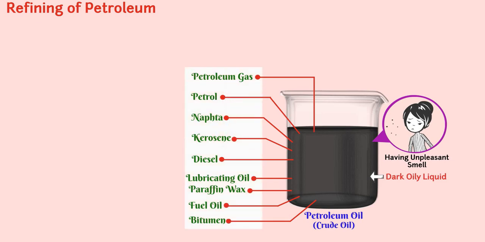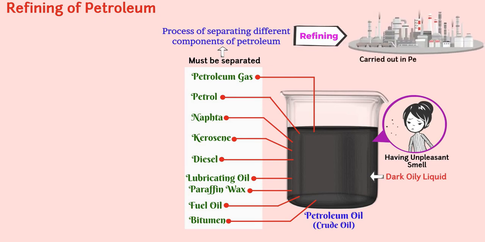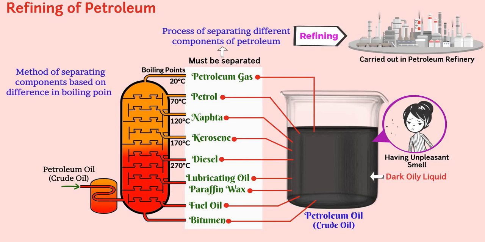These components must be separated, and the process of separating different components of petroleum is called refining. It is carried out in a petroleum refinery. The principle used for separation is that different components have different boiling points. The method of separating components based on difference in boiling point is called fractional distillation.